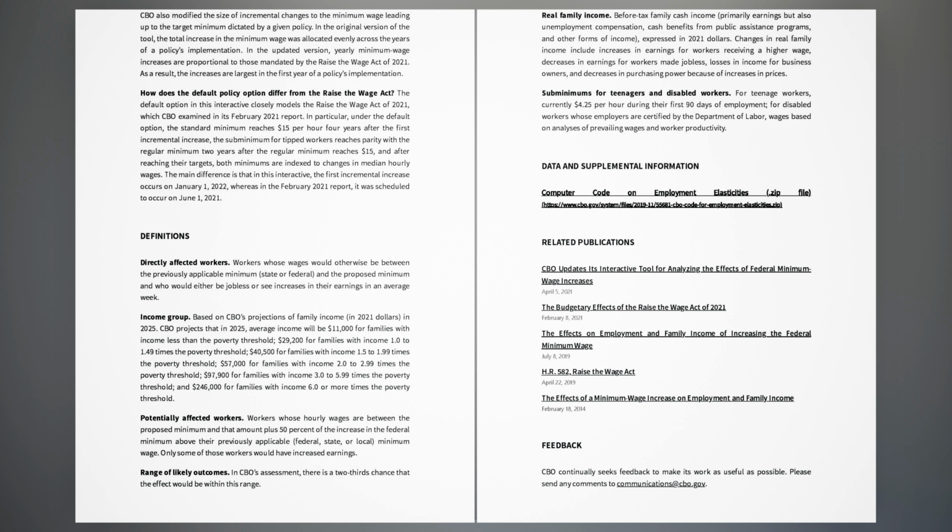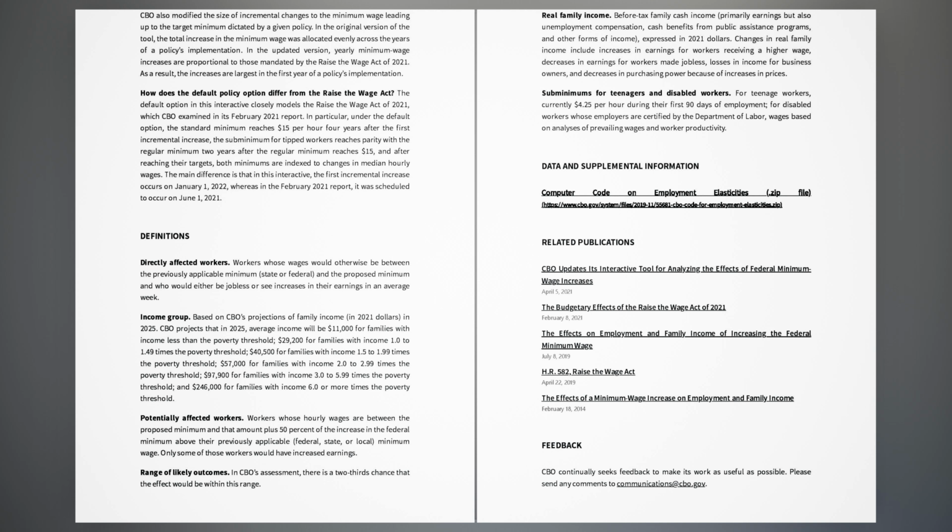In 2025, CBO projects that average income will be $11,000 for families with income less than the poverty threshold, $29,200 for families with income 1.0 to 1.49 times the poverty threshold, $40,500 for families with income 1.5 to 1.99 times the poverty threshold, $57,000 for families with income 2.0 to 2.99 times the poverty threshold, $97,900 for families with income 3.0 to 5.99 times the poverty threshold, and $246,000 for families with income 6.0 or more times the poverty threshold.